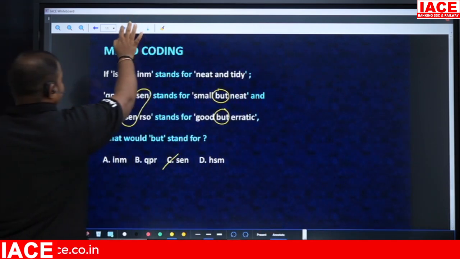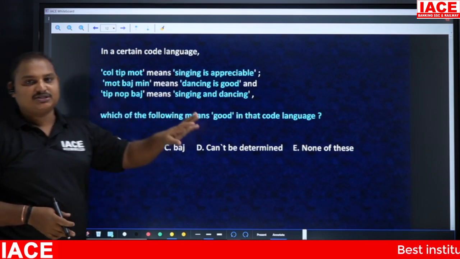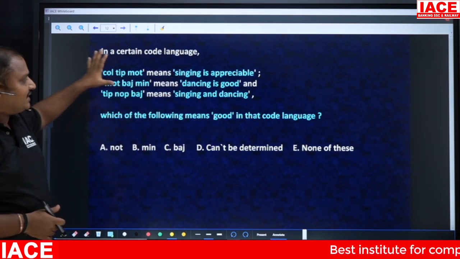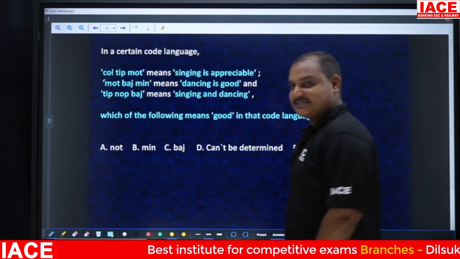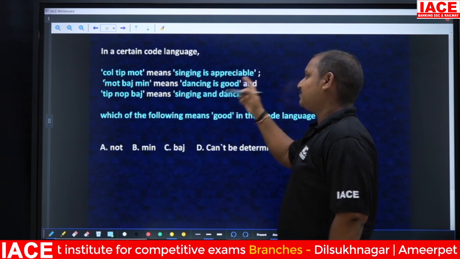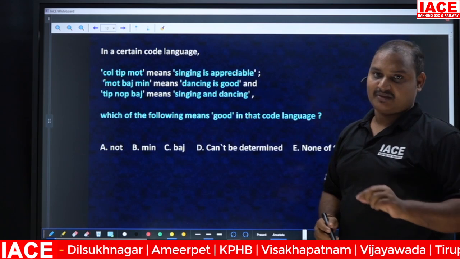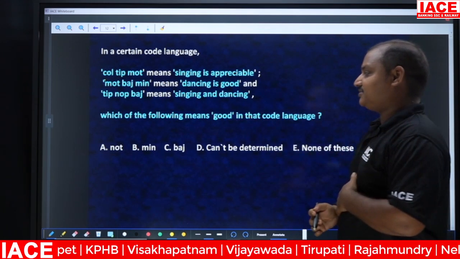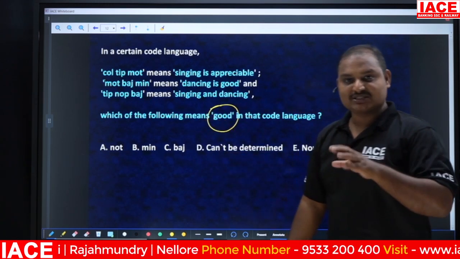Second question. Those who are watching this video, just try to answer the questions. See what they've given here. Here also they've given three codes, three sets of statements. Singing is appreciable, dancing is good, singing and dancing. Now they are asking what is the code for good? What is the code for good?